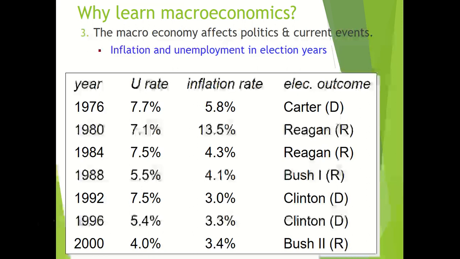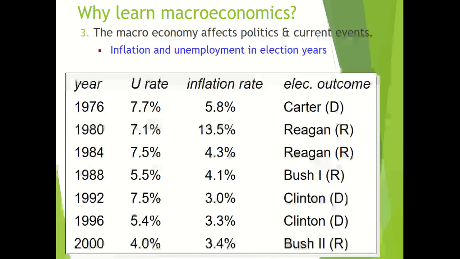In 1996, unemployment rate was 5.4%, that is low, and inflation rate was 3.3% in Clinton period. And in 2000, in Bush 2 period, unemployment rate was 4% and inflation rate was 3.4%.